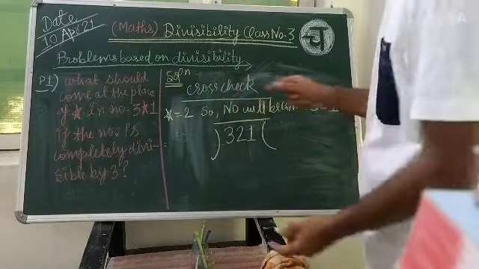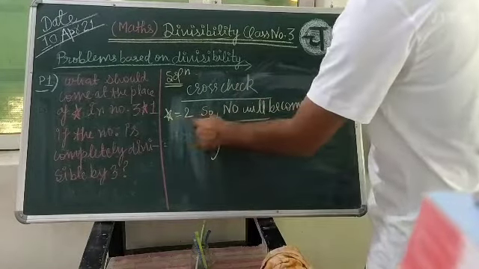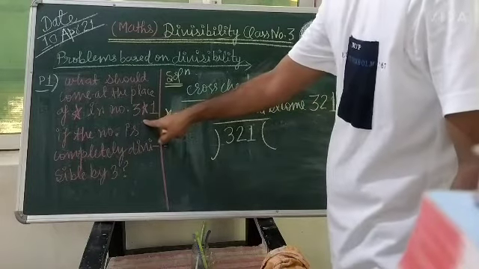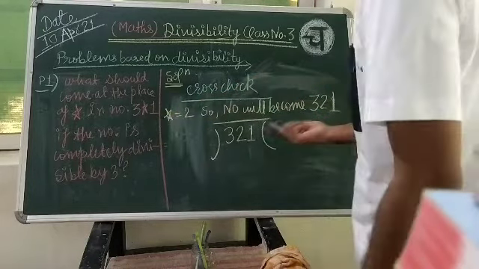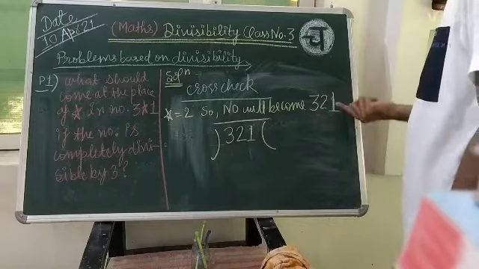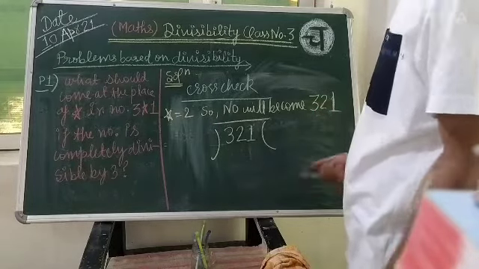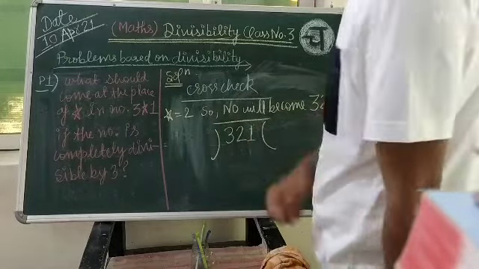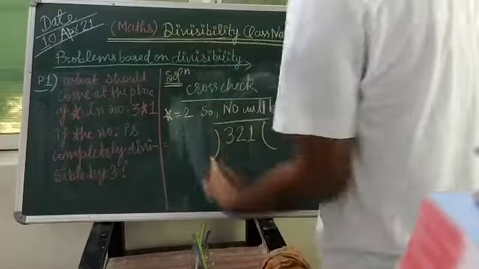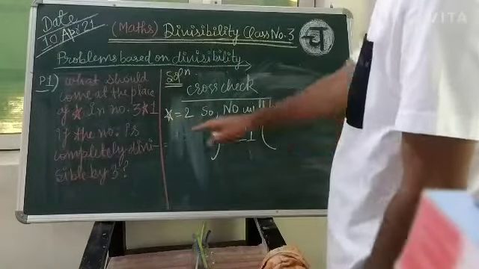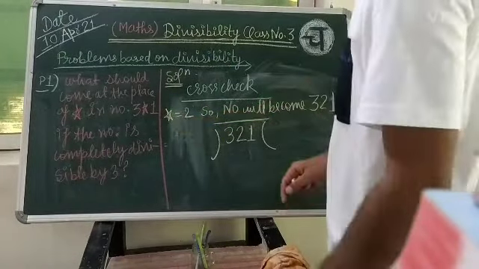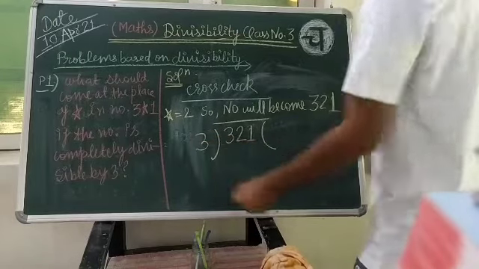If you are writing that our answer is star equals 2, it means at the place of the star there should be 2. So the number will become this, and this must be divisible by 3, isn't it? Because the question is saying that it is divisible by 3. So if you are putting star as 2, then it must be divisible by 3, and we are cross checking that. So divide this by 3.